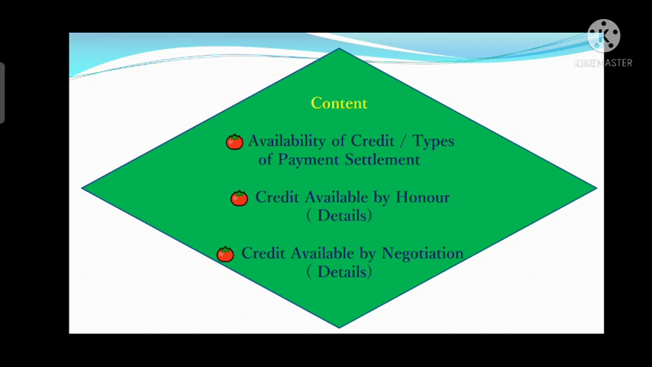What are the ways by which a credit is available? Or we can say, what are the types of payment settlement under LC? What is meant by credit available by honor? We are going to discuss it in detail. What is meant by credit available by negotiation? We're going to discuss all these three points in detail. Let's start.